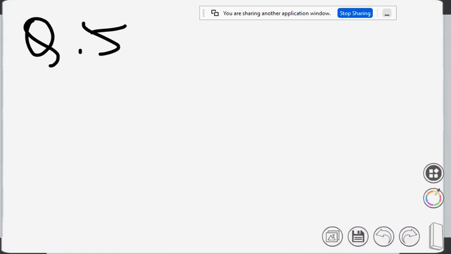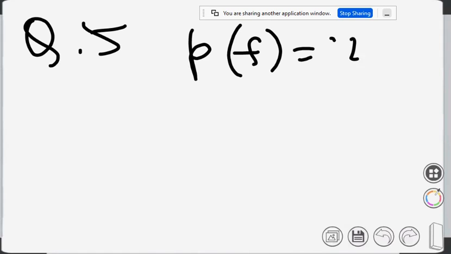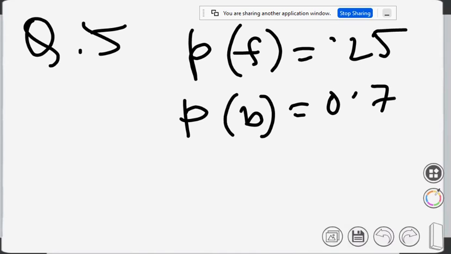A man takes a step forward with probability 0.25. So probability forward is 0.25 and probability backward is 0.75. Find the probability that at the end of 11 steps, he is one step away from the starting point. So if he starts from here, what is the probability that he will be one step away from the starting point? How can you do that?